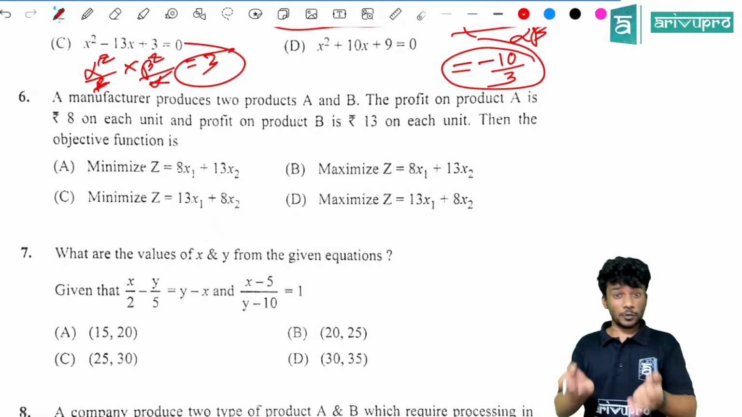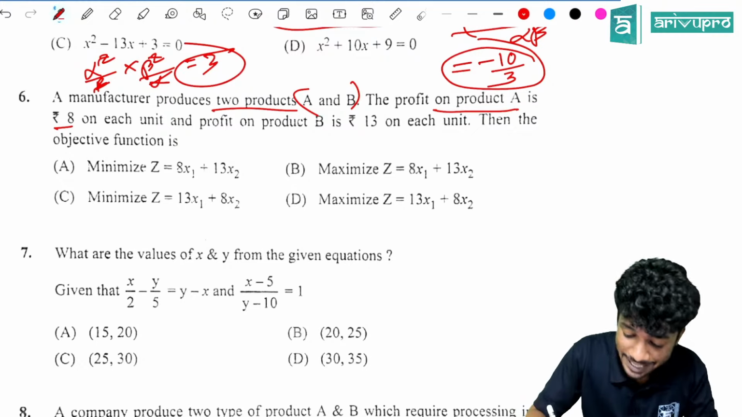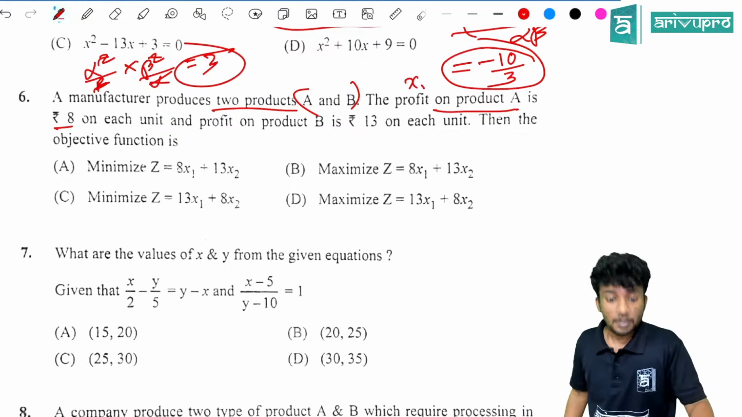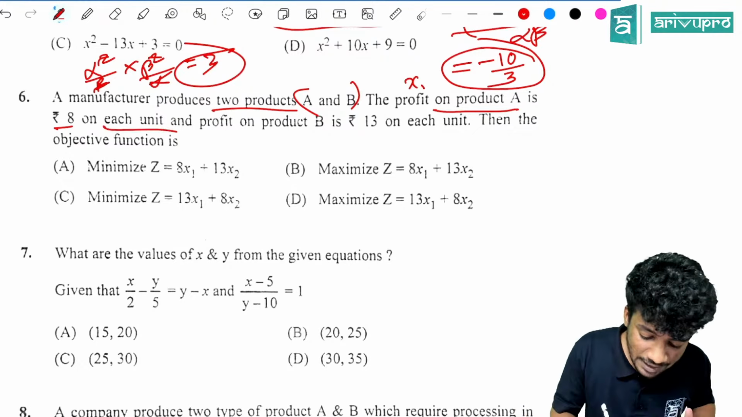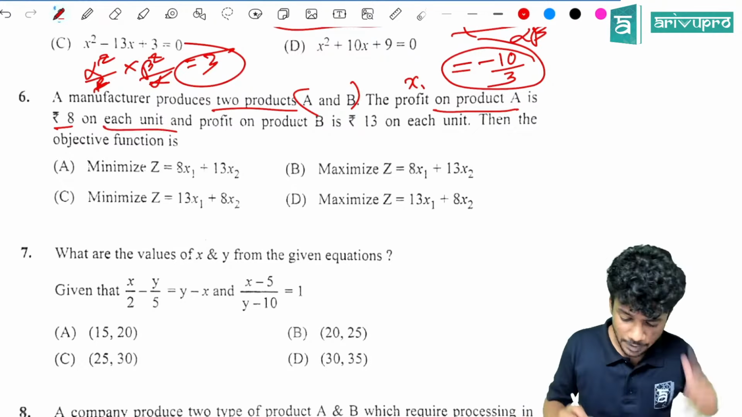Yes. So the question is, a manufacturer produces two products A and B. The profit on product A, let it be x1, is 8 rupees on each unit. Let it be like that. And the profit on product B is rupees 13 on each unit. Then the objective function is, what is the question?